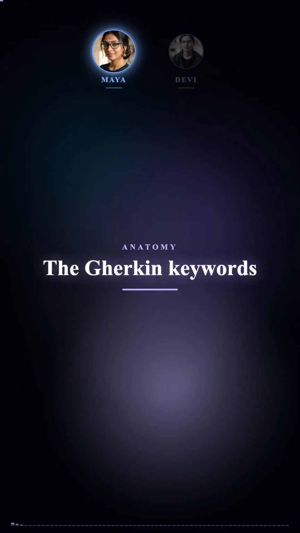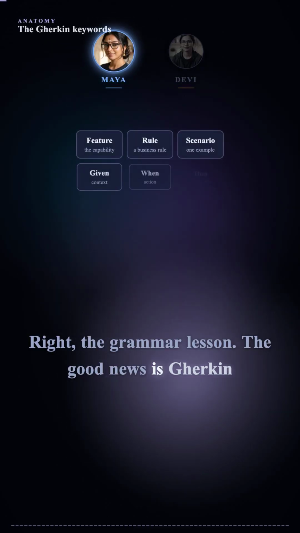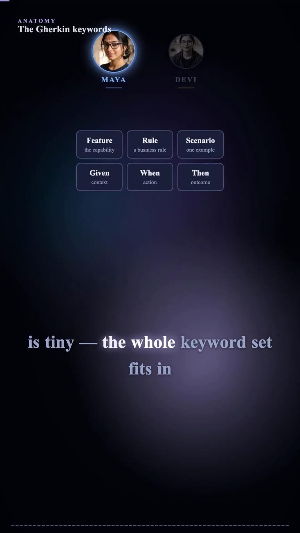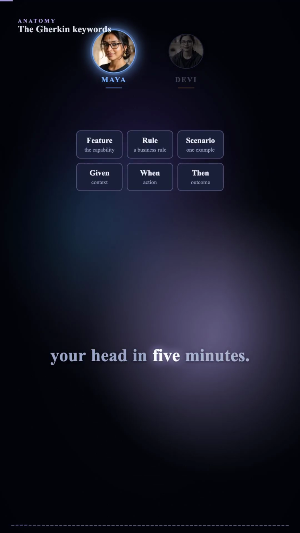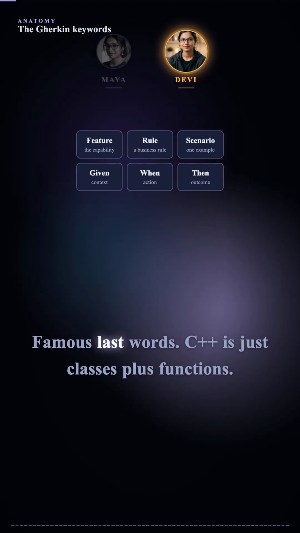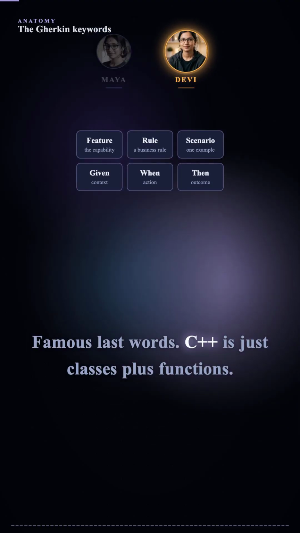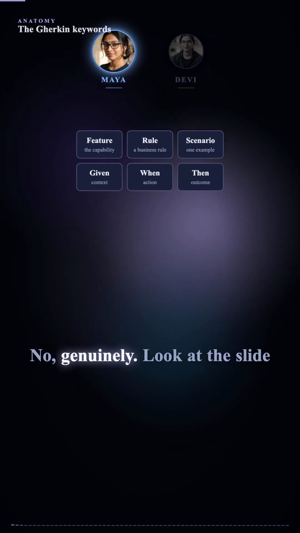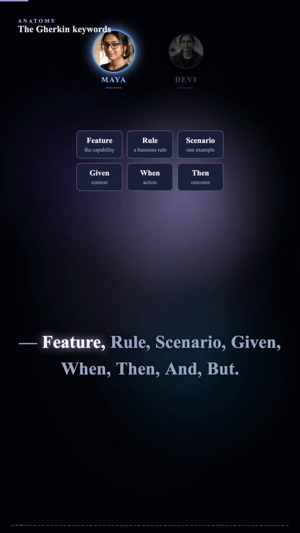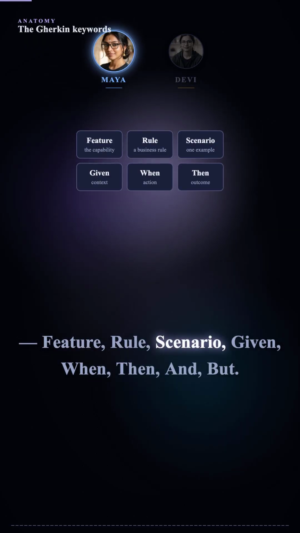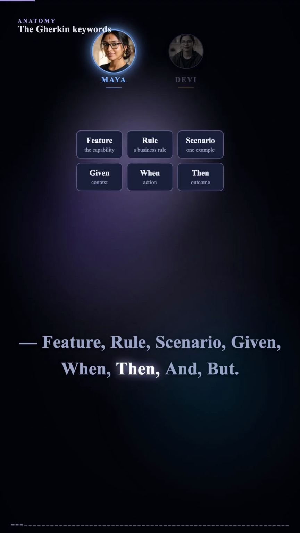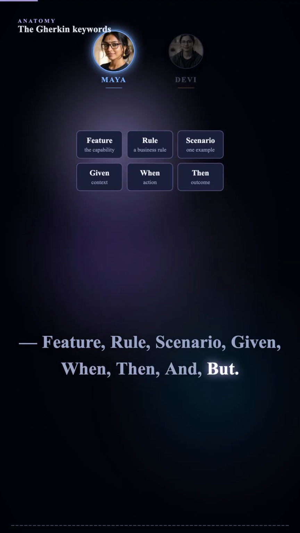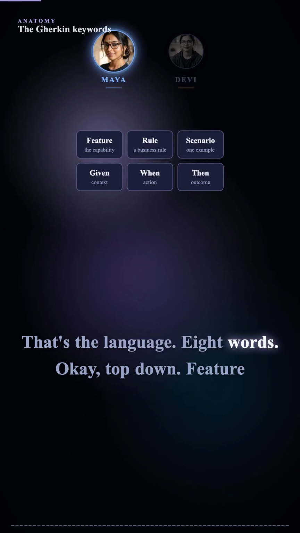Right, the grammar lesson. The good news is Gherkin is tiny. The whole keyword set fits in your head in 5 minutes. Famous last words. C++ is just classes plus functions. No, genuinely. Look at the slide. Feature, rule, scenario, given, when, then, and, but. That's the language. 8 words.